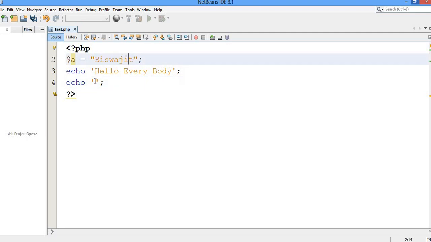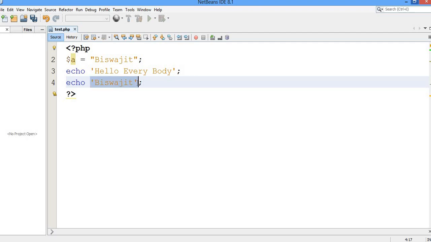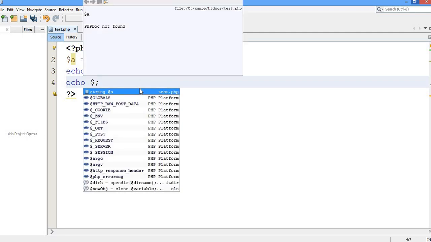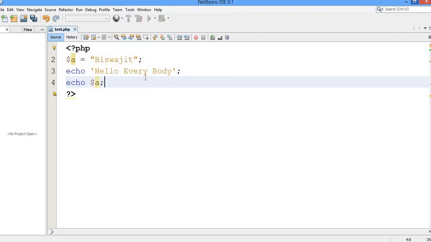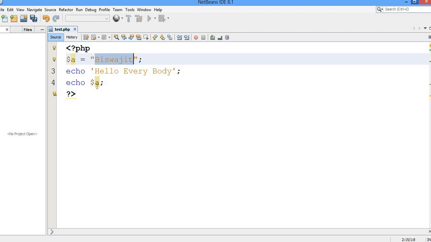Instead of writing Biswajit here, I can do one thing: I will write the variable I have declared, dollar and A. This variable holds the value Biswajit, and it will be printed here.